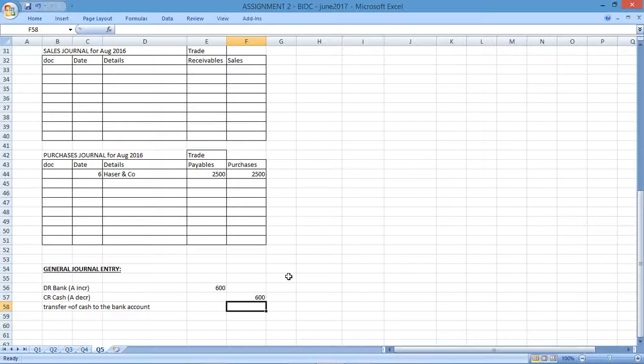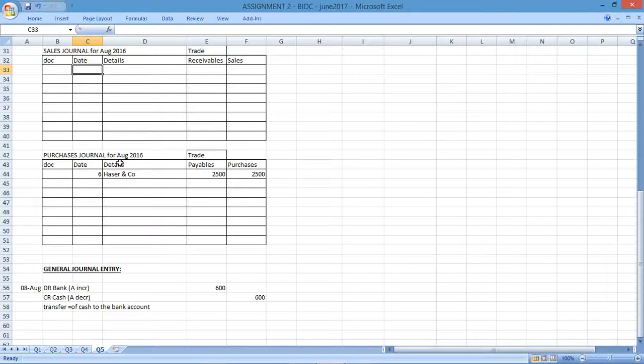13. Sold goods 1,400 on credit to Zygon. Okay, so if I'm selling goods and it's on credit, this goes to the sales journal. So there's my sales journal. I know this occurred on the 8th. No, on the 13th. This was on the 8th, so I need to put that in. 8th of August. 8th Aug there, and let's put in the sale.